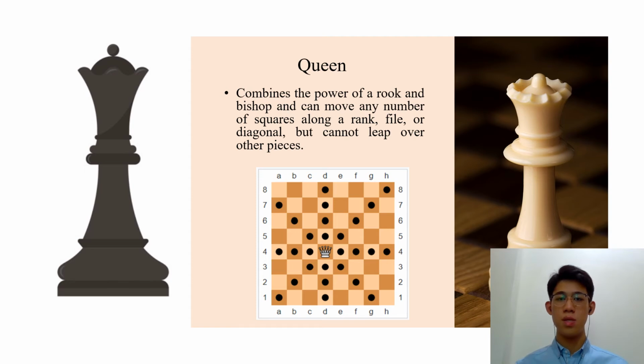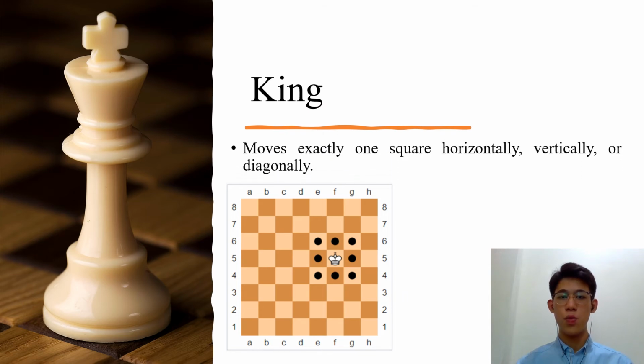Queen is the piece which combines the power of bishop and rook, so it can move any number of squares along the file, rank, or diagonal, but it cannot leap over another. The last one is the king. The king can only move exactly one square horizontally, vertically, or diagonally. There is also a special movement for the king, which is the castling that I mentioned before.